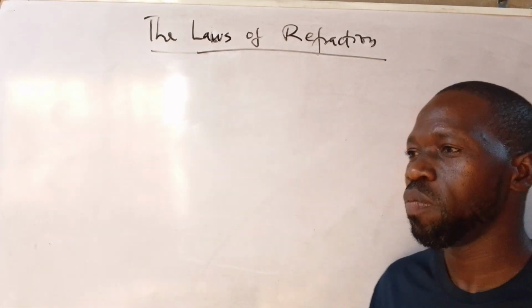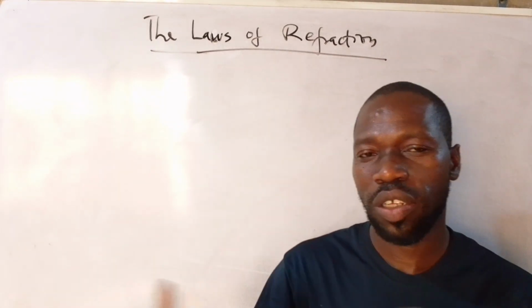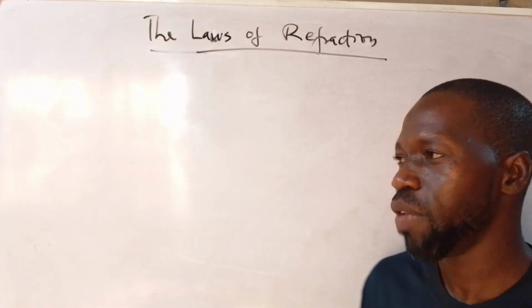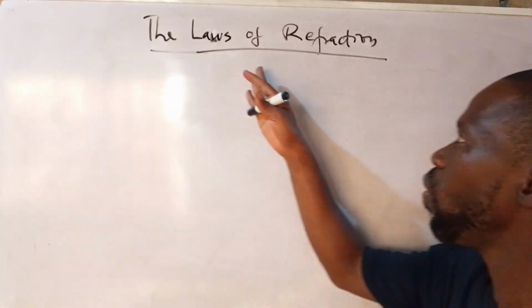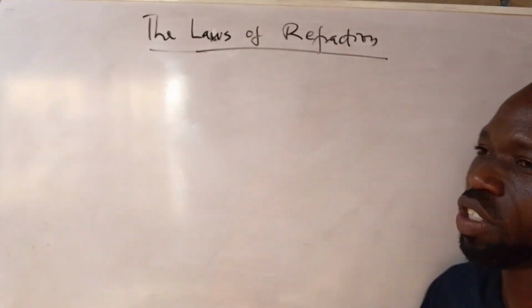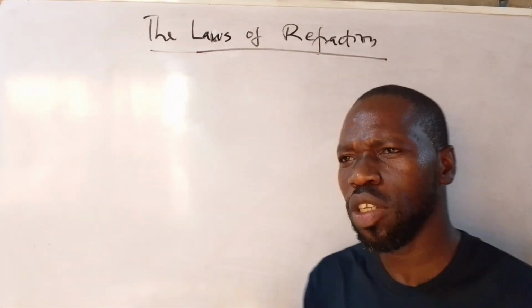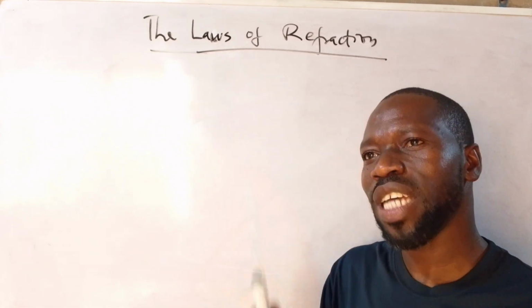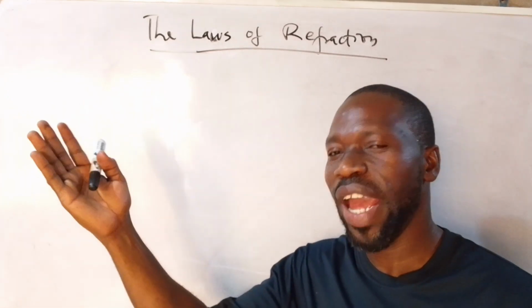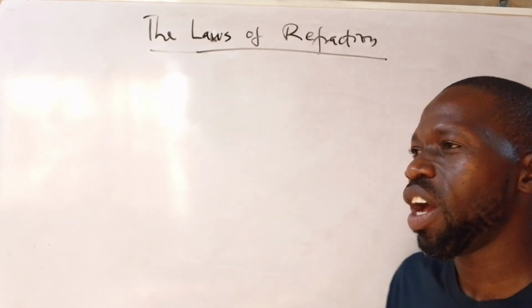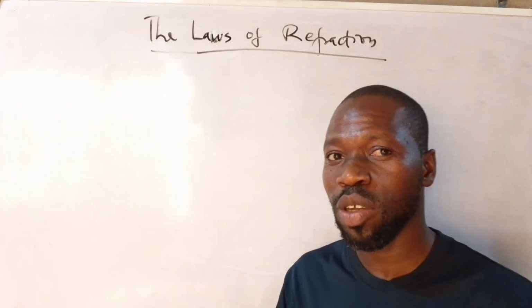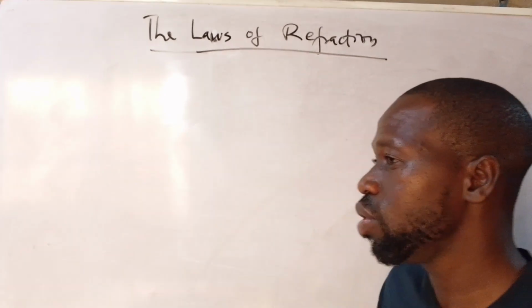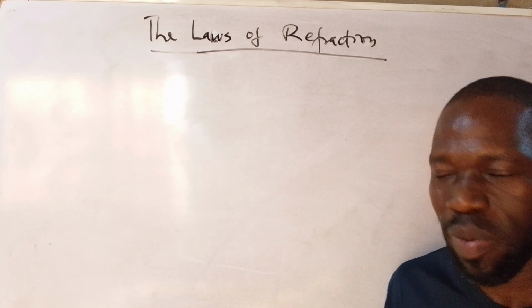When it travels from one medium to another medium of different density, we're going to be having what we call a change in direction, and that change in direction is called refraction. And remember, two mediums of different density could be from water to air, or from air to water. Petrol also is a different medium from water, all right? But let's use glass also, from air to glass.